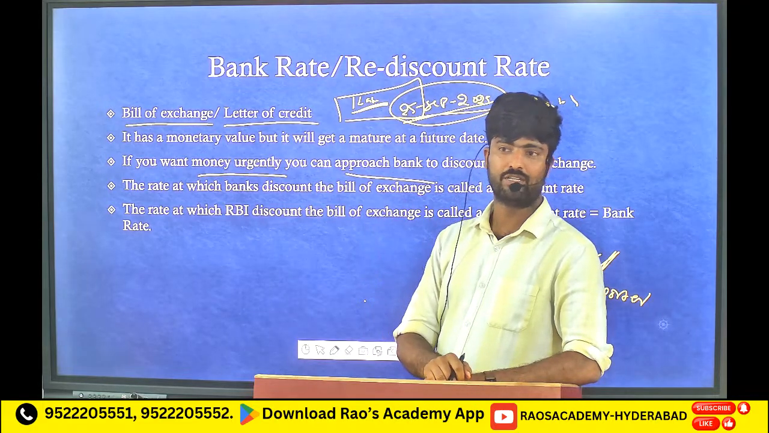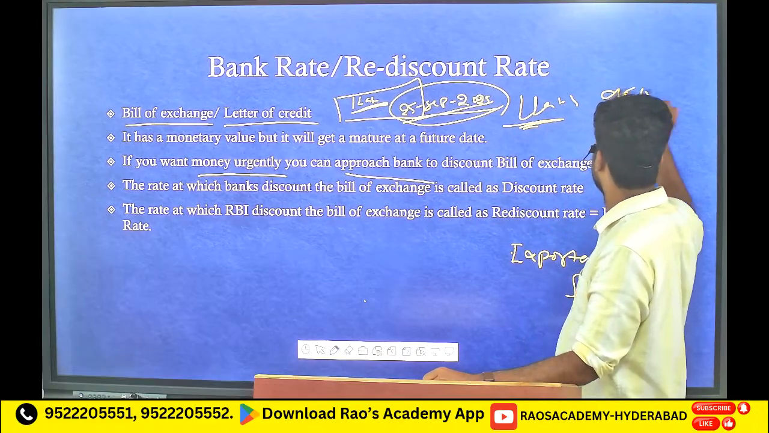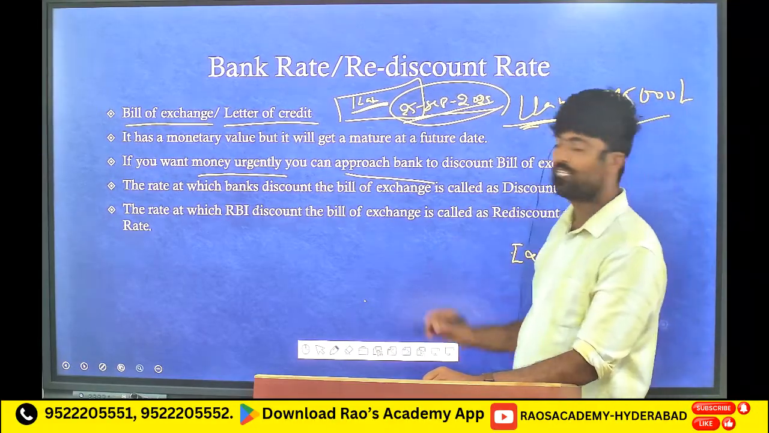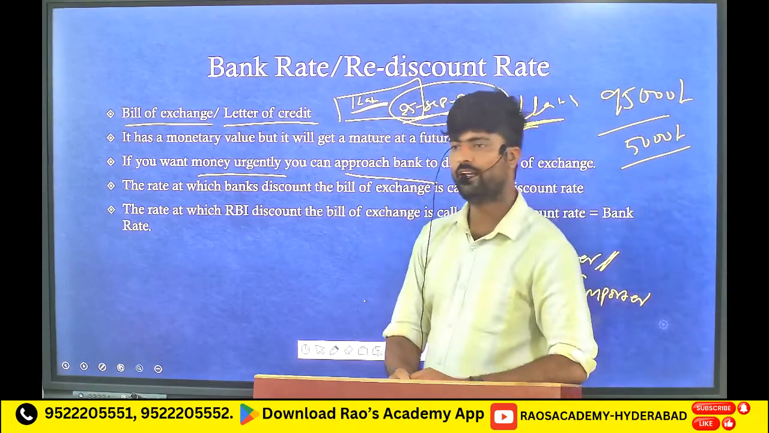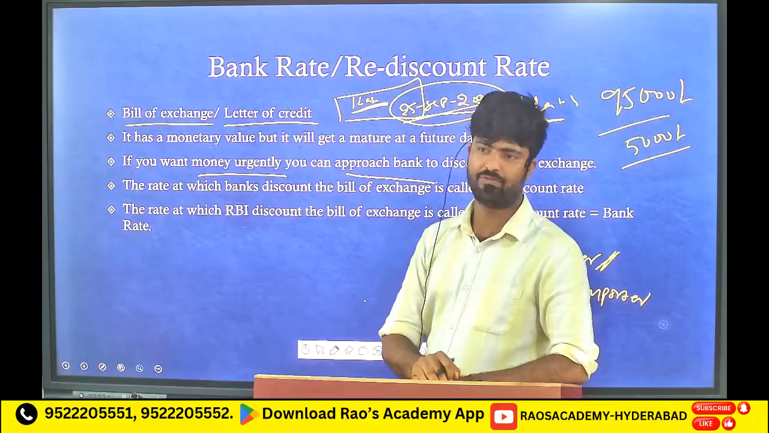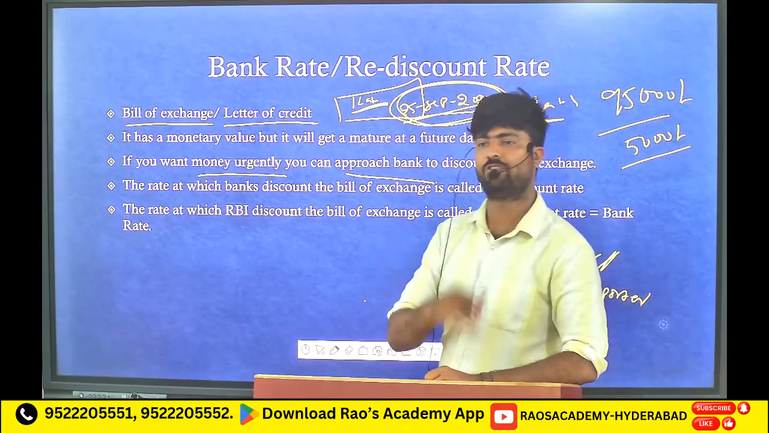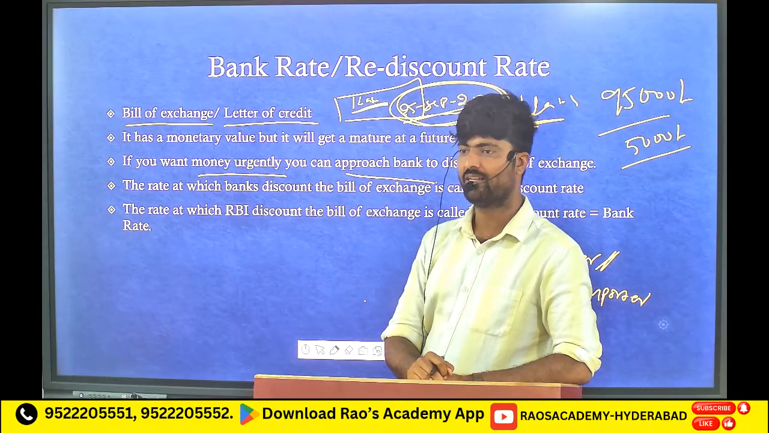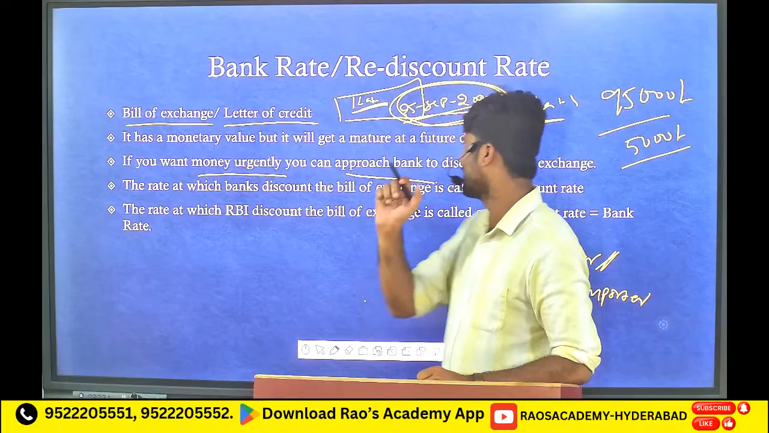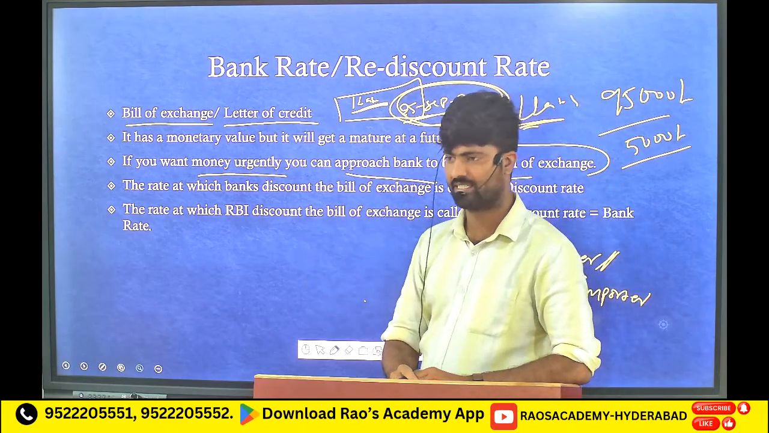What the bank will do is, okay, this value is 1 lakh, I will give you 95,000 rupees now, and this 5,000 I will charge you. Now you will receive 95,000. When the 25th September date comes, I will receive 1 lakh. That 5,000 rupees is the bank's profit. That technique is called discounting, discounting of bill of exchange.